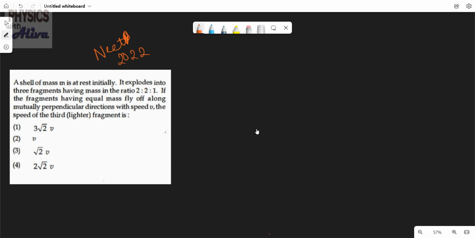Okay, now read the problem. A shell of mass m is at rest initially. If it explodes into three fragments having mass in the ratio 2:2:1. So at first there is a body whose mass is m and the body is at rest. Now the body is exploded in three portions and the ratio of their masses is 2:2:1. That means these two masses are equal and this is small. Okay, this is the lighter one.